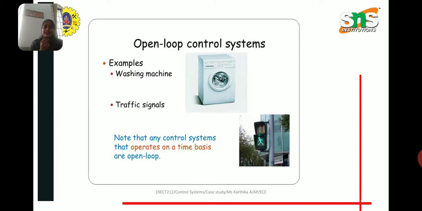In open loop control systems we have many real-time examples, such as washing machines and traffic signals. Note that any control system that operates on a time basis is open loop. Here we have to consider accuracy and sensitivity mainly. Accuracy is a measurement of the tolerance of the instrument that defines the limits of the errors made when the instrument is used in normal operating conditions. This accuracy can be improved by using feedback elements. To increase the accuracy of any control system, an error detector should be present in the control system.